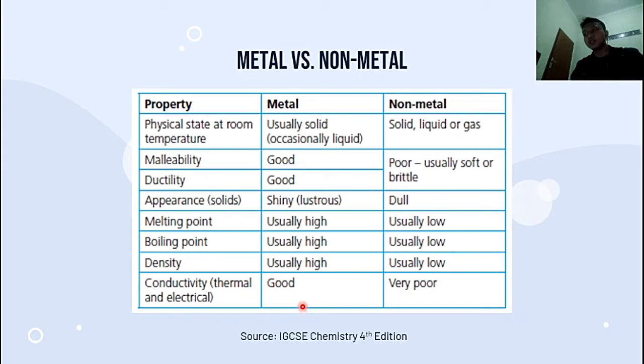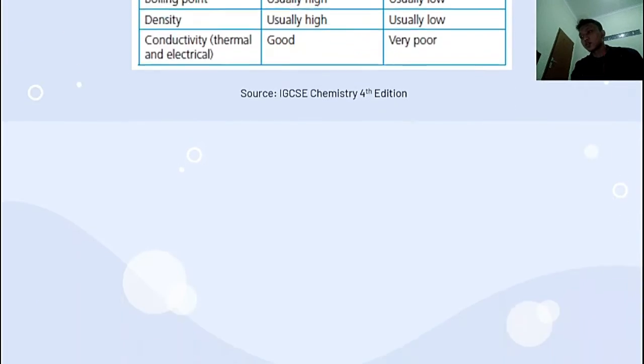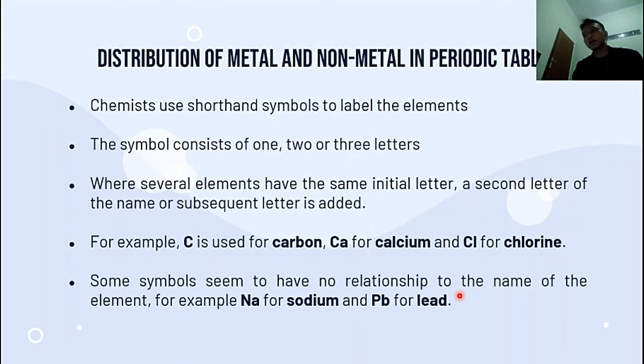For the example before, the iron has good thermal and electrical conductivity. And for the non-metal, the example is nitrogen. The thermal and electrical conductivity is very poor, okay? So that's the explanation about the differences between metal and non-metal elements.